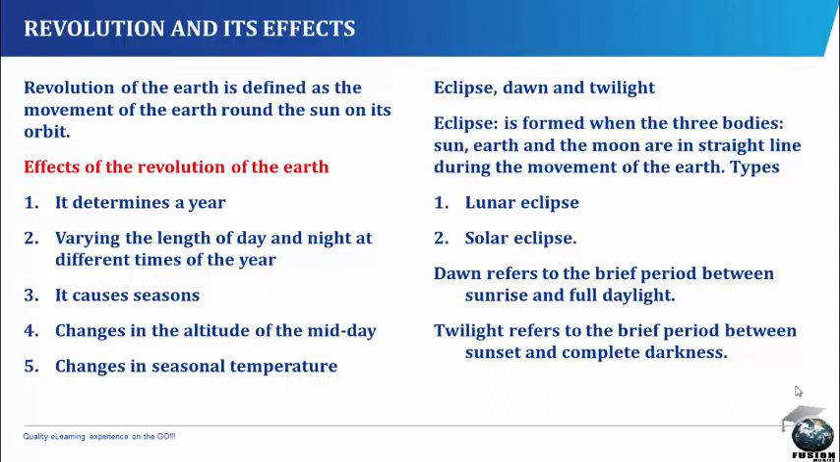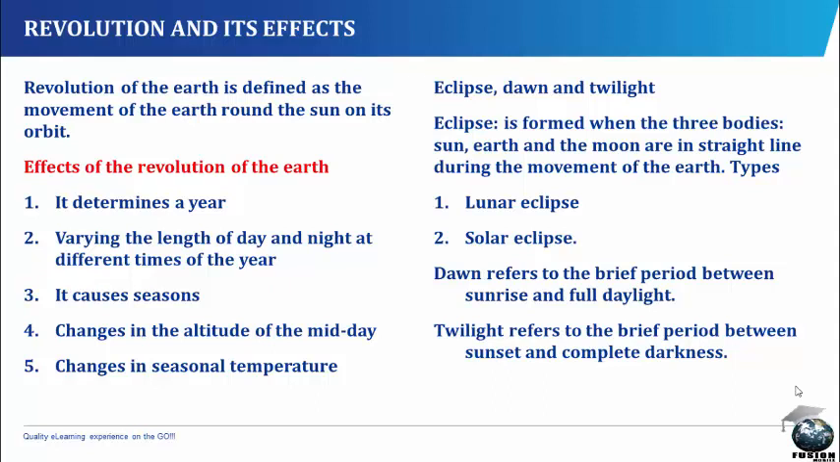1. It determines a year. The time taken by the Earth to move round the Sun, that is, complete its orbit, is fixed at 365 days and a quarter, which makes up a year. 2. Varying the length of day and night at different times of the year.